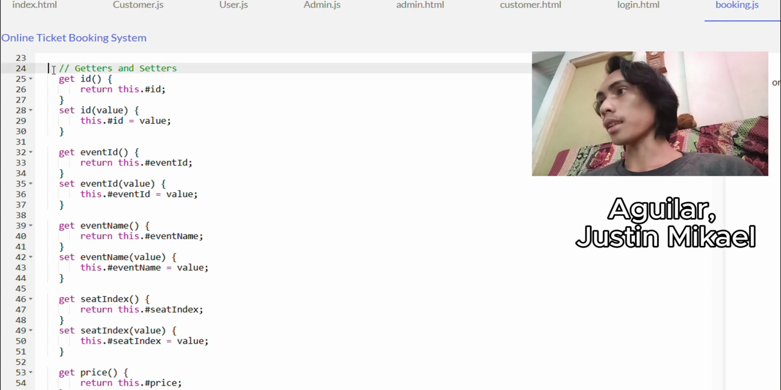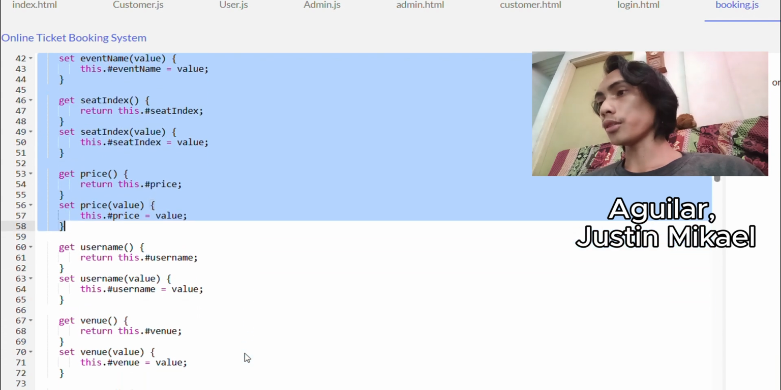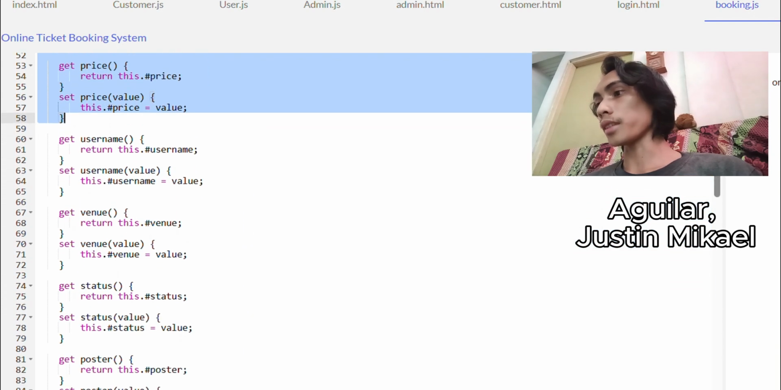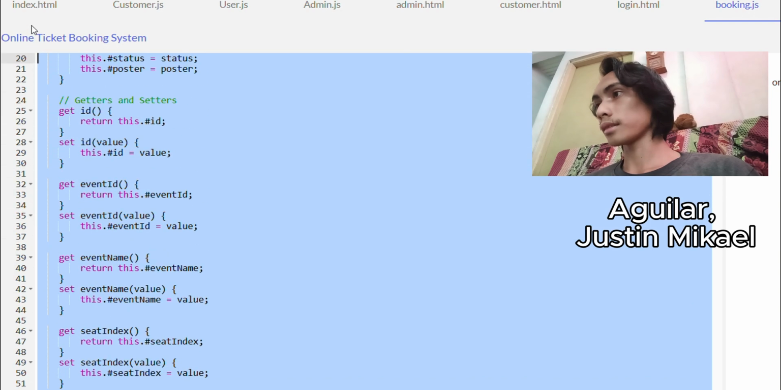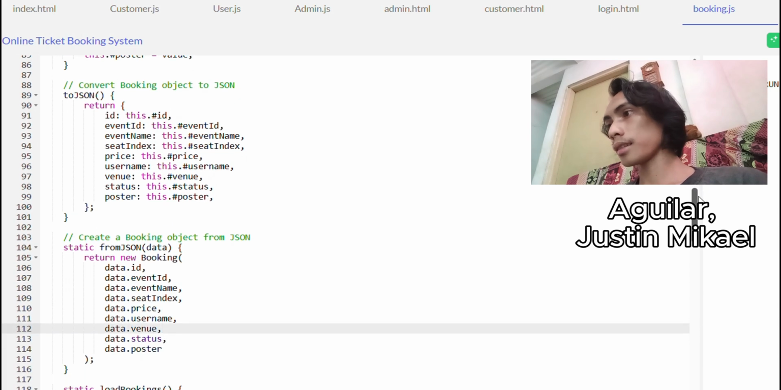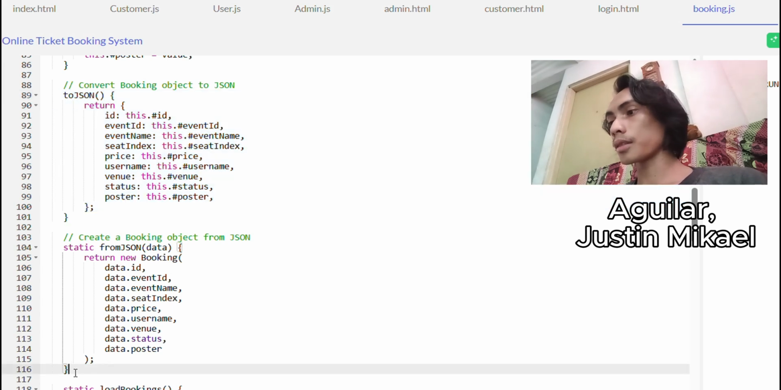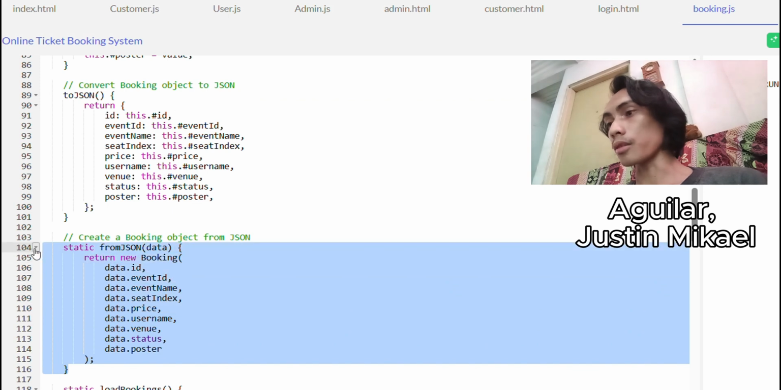And then we have the getter and setter methods to retrieve the value and set the value of our fields. Next is this, what it does is it converts the booking object to JSON, so it is converted into a plain JavaScript object. This one converts it back from JSON to a booking object.